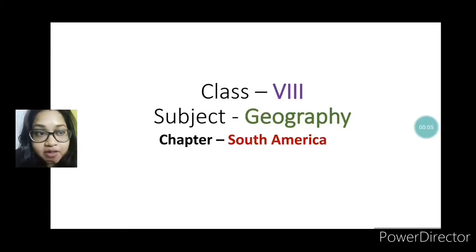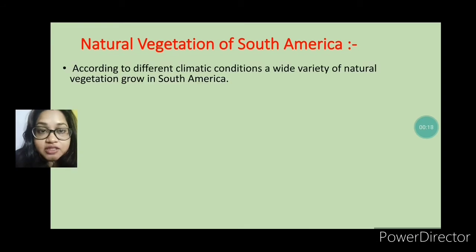Today we will continue the chapter South America, and today our topic is natural vegetation, the selva forest in the Amazon basin and the pampas. Okay, so let's start. First, we will discuss the natural vegetation of South America.